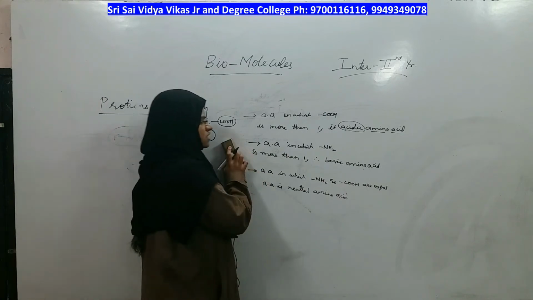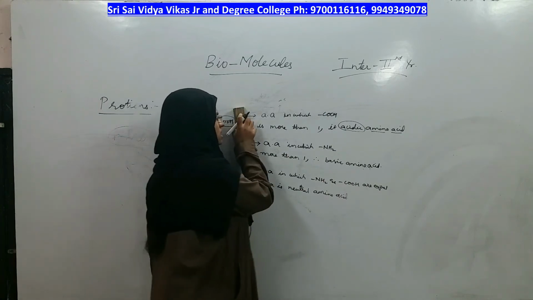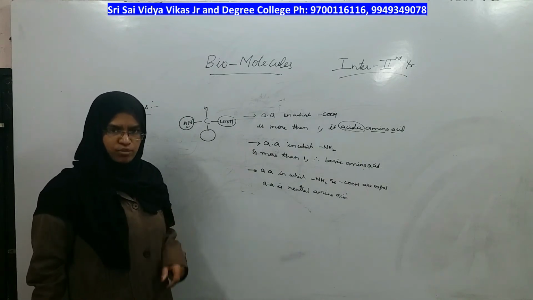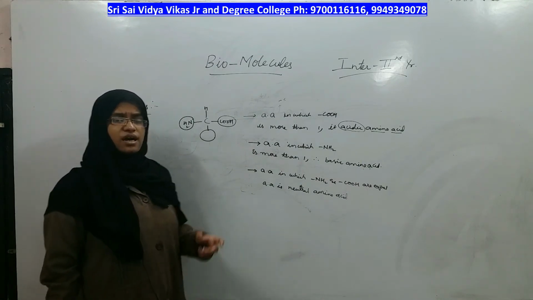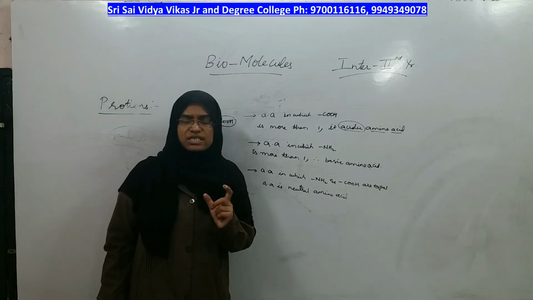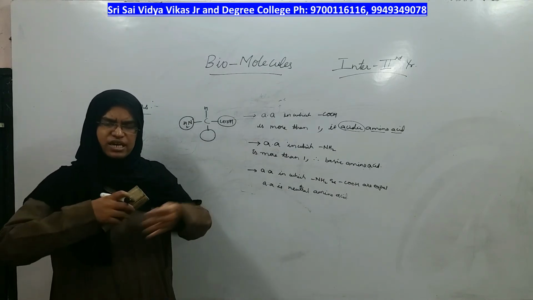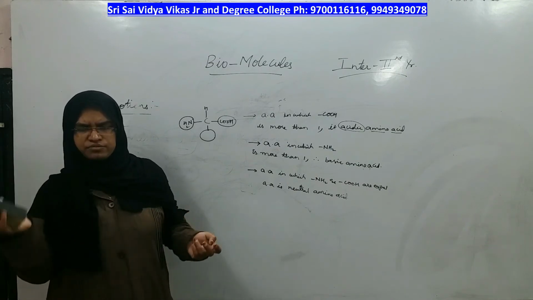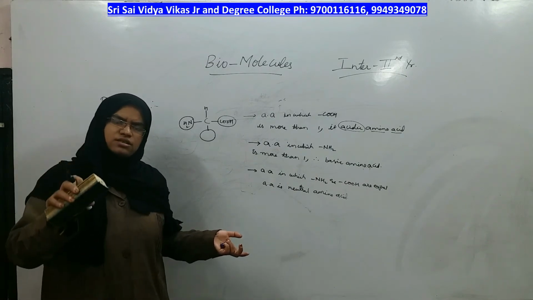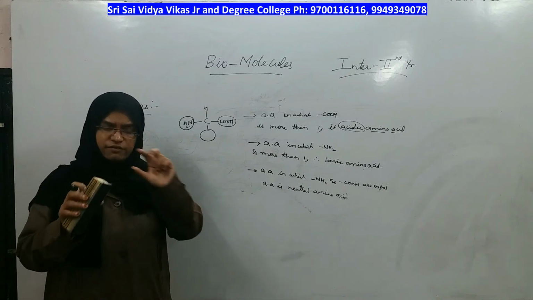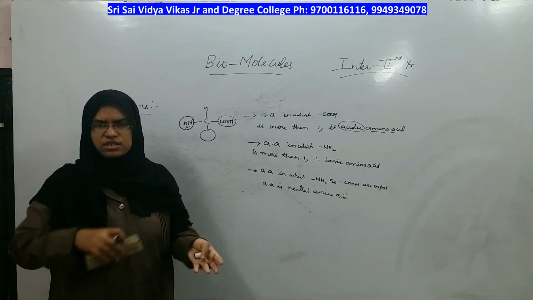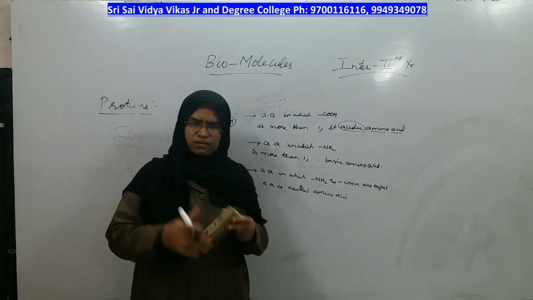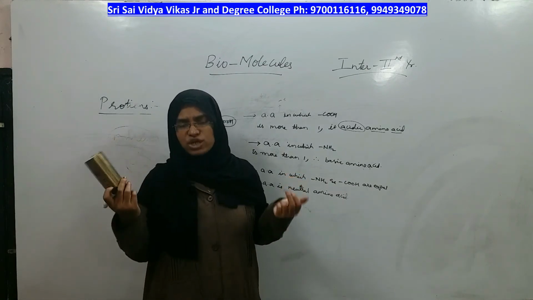The next classification of amino acid is based on the requirement in a human body. There are 20 amino acids which can be connected in different orders. Glycine first, alanine second, tryptophan third, fourth is again glycine, like that. If you change the order of amino acids, it gives you a different protein. Those same 20 get repeated to give n number of proteins.